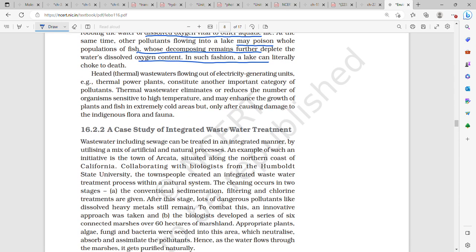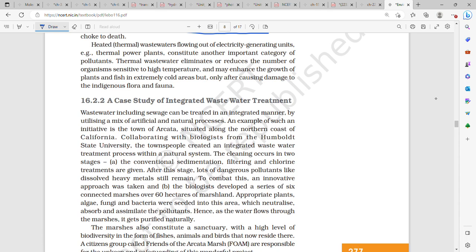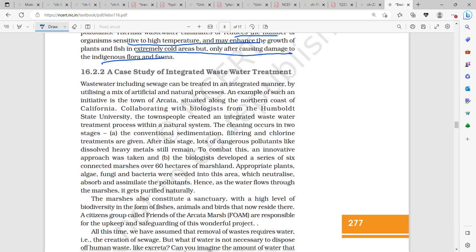Heated thermal wastewater flowing out of electricity generating units such as thermal power plants constitutes another important category of pollutant. It reduces the number of organisms sensitive to high temperature, and may enhance growth in extremely cold areas, but only after causing damage to indigenous flora and fauna.